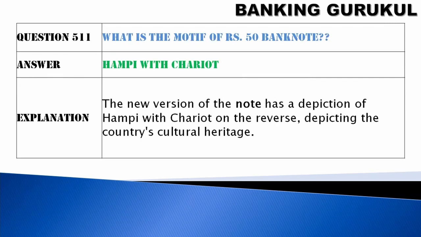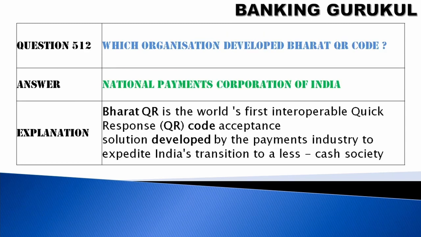What is the motif of the rupees 50 banknote? Hampi with chariot. Which organization developed Bharat QR Code? National Payments Corporation of India. Bharat QR is the world's first interoperable quick response code acceptance solution developed by the payment industry to expedite India's transition to a less cash society.